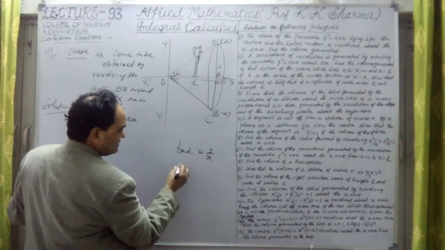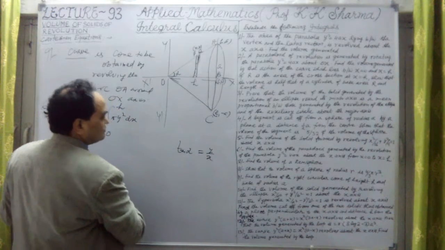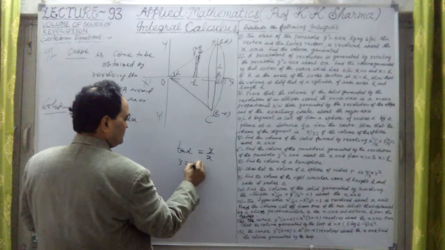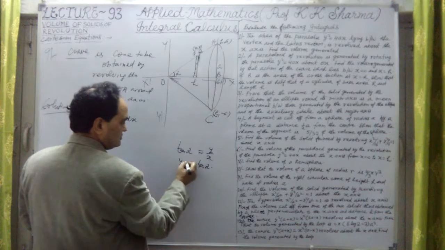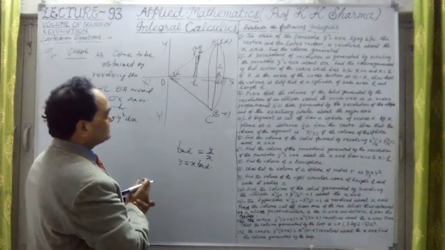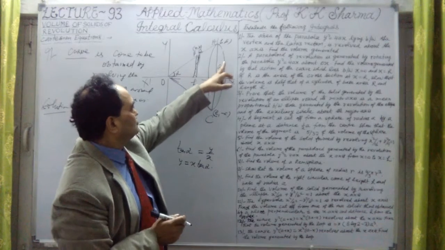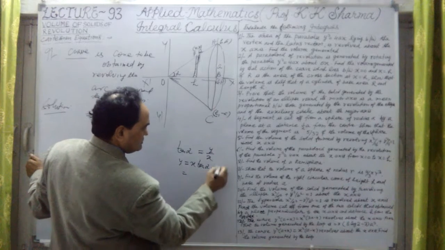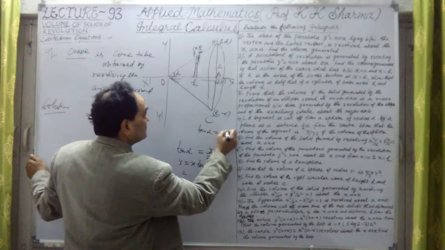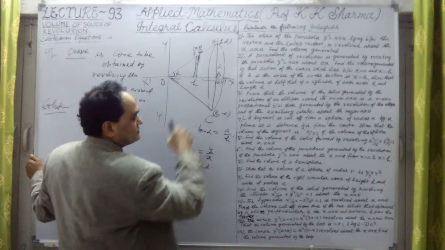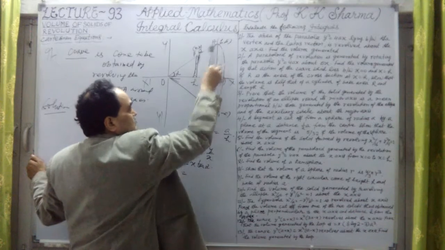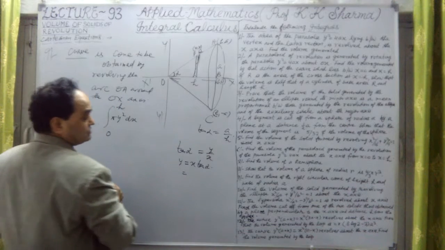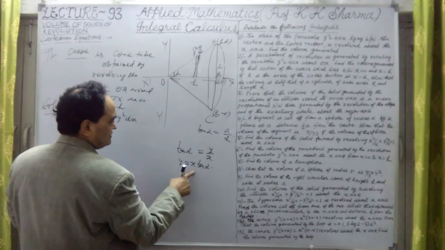So y is equal to x into tan alpha, where tan alpha is equal to a upon h. A is the base, in this case this is a upon h here. We will substitute the value finally.